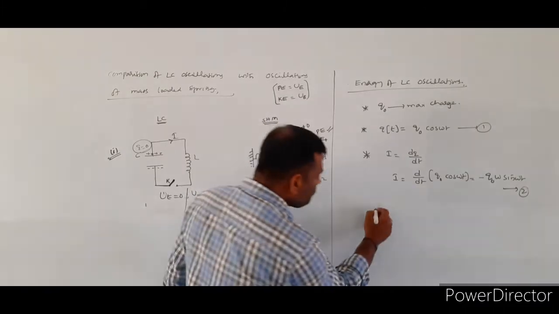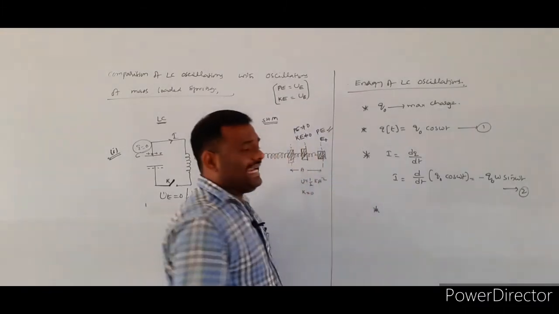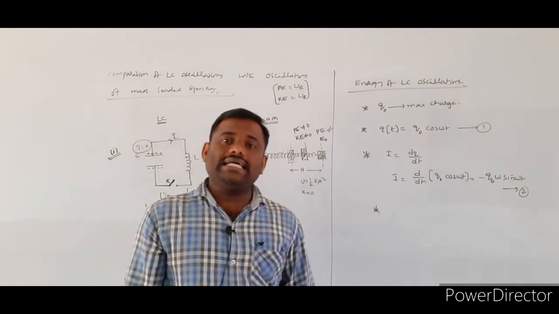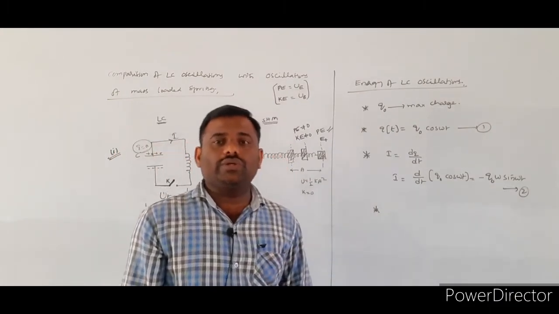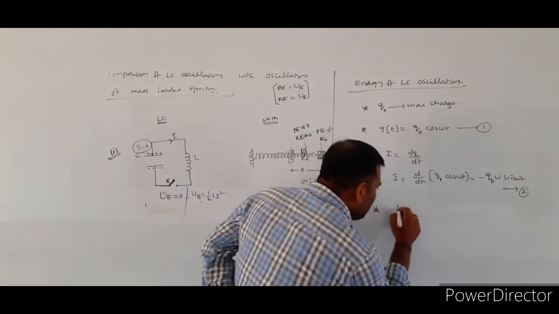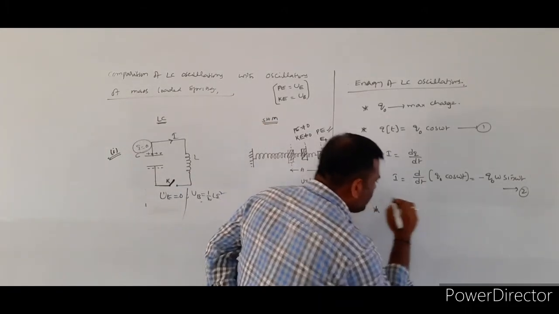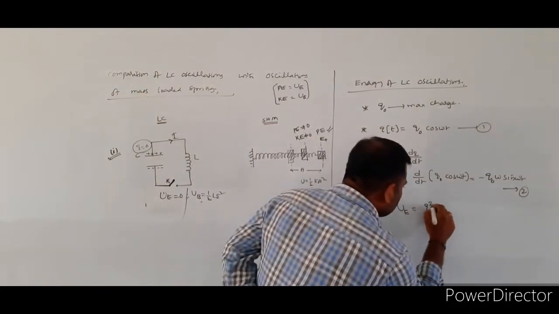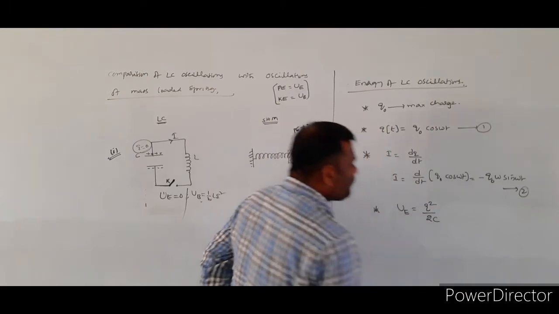Now we have to calculate the electrical energy stored in the capacitor, as well as the magnetic energy stored in the inductor coil. We know that the electrical energy at any instant is given by U suffix E equal to Q square by 2C.